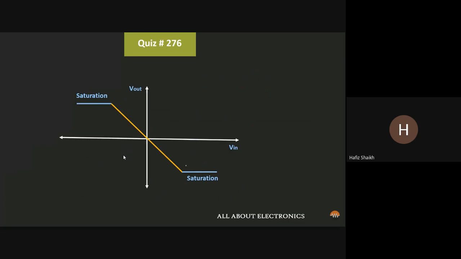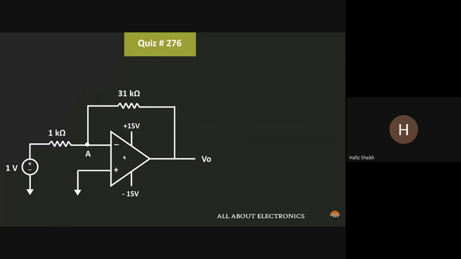And if you are aware, the concept of the virtual ground is valid only when the op-amp is operating in the linear region. So if the op-amp is operating in the linear region, in that case we can say that this voltage VA will be equal to 0. But here, since the op-amp is operating in the saturation region, we need to find the voltage VA by applying the KCL. So let us apply the KCL at this node.